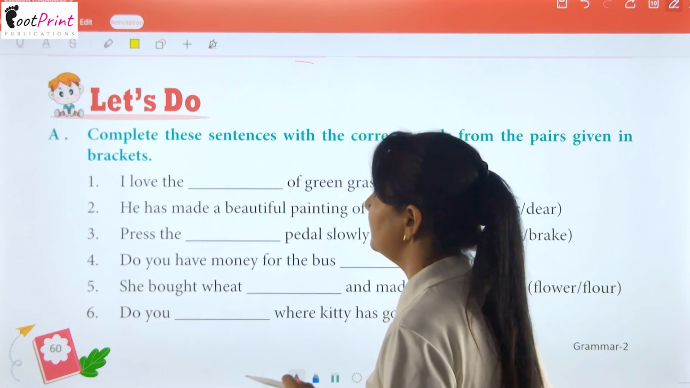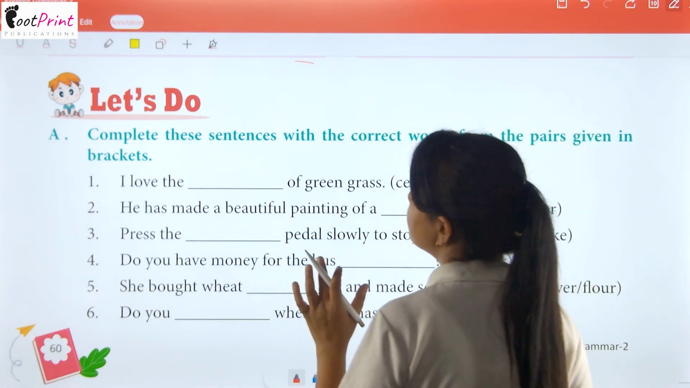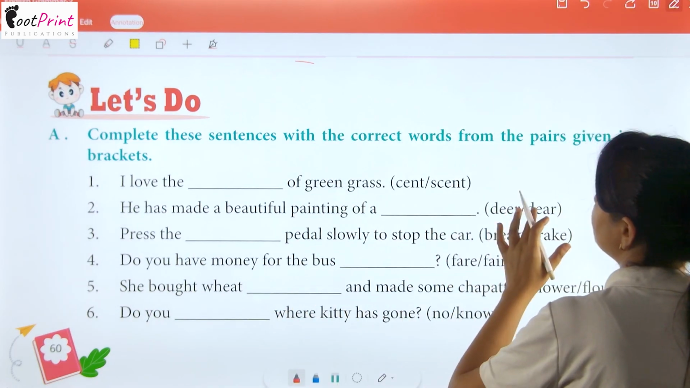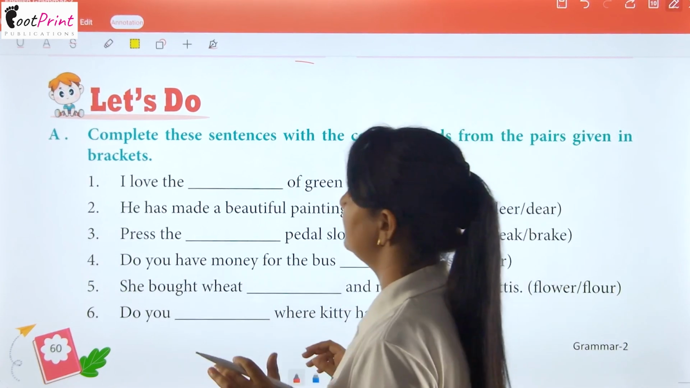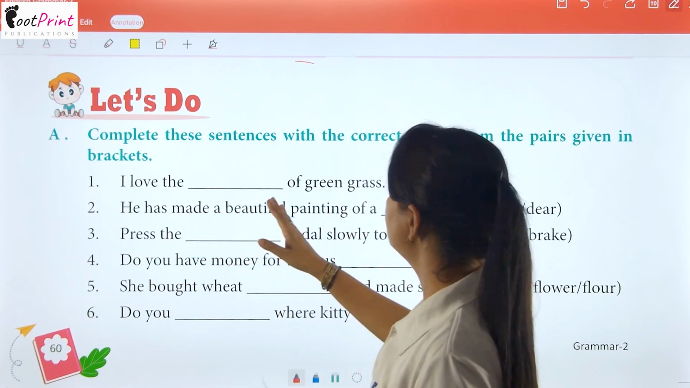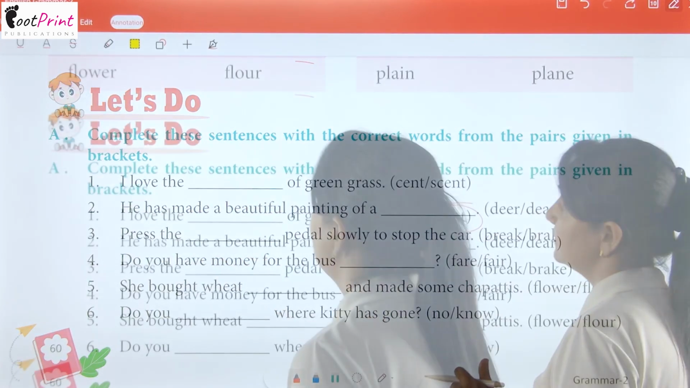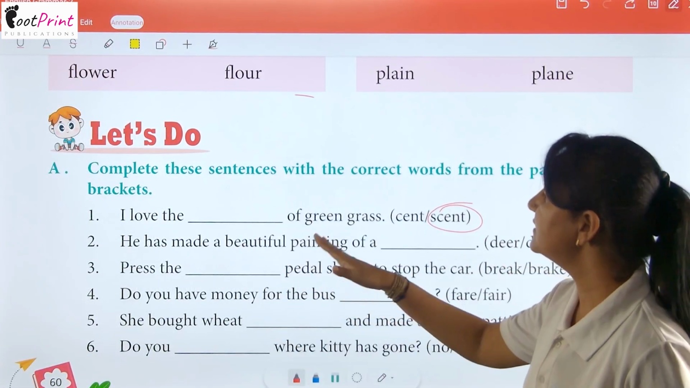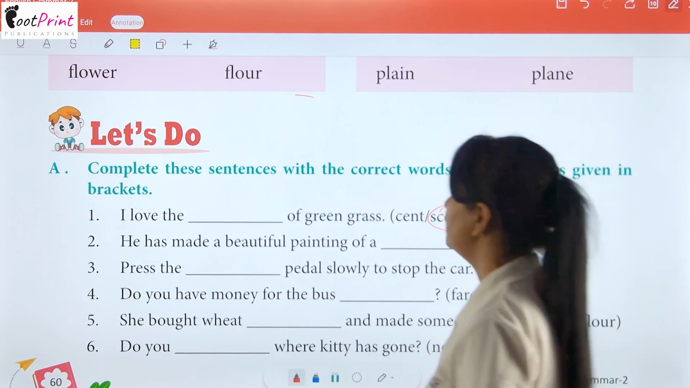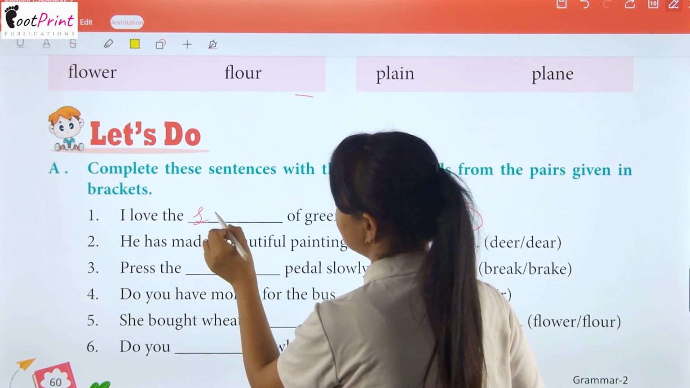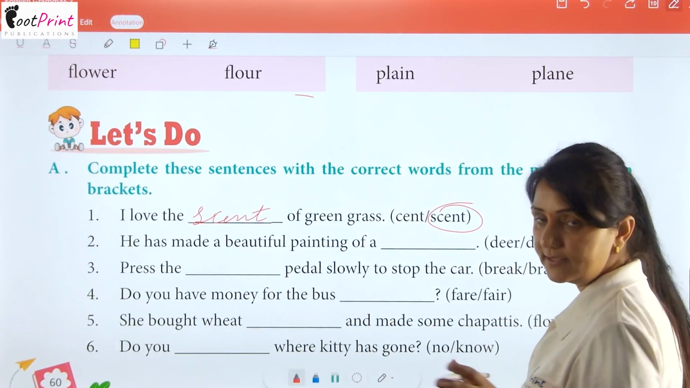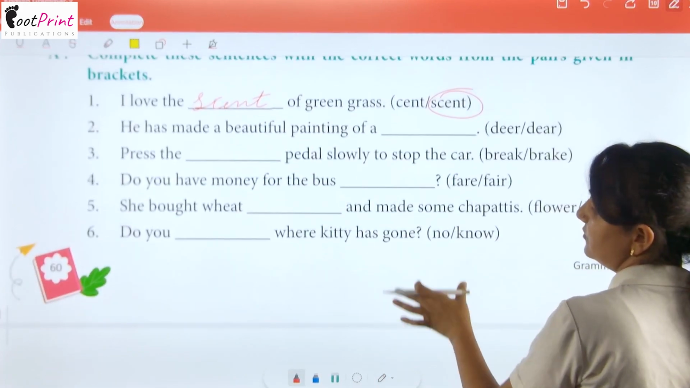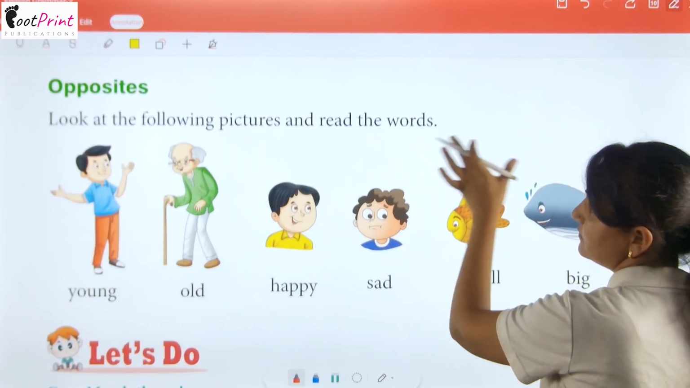Okay? Next, complete these sentences with the correct word from the pair given in the bracket. I love the dash of green grass. So here it will be, I love the scent of green grass. Okay? We will write here SCENT. Clear? In the same way, you can also solve the rest of this question.